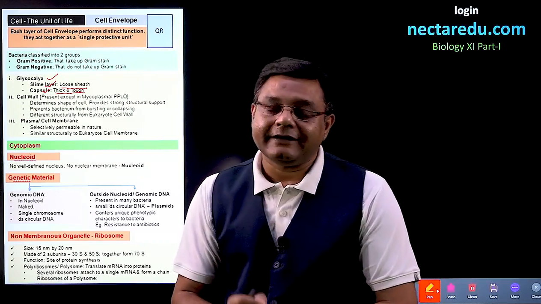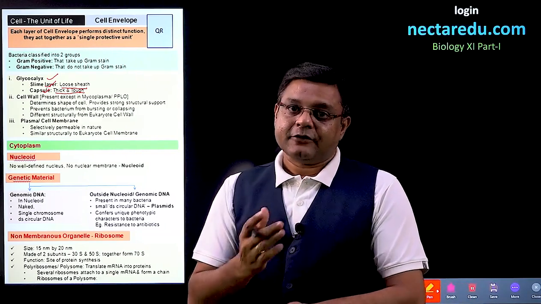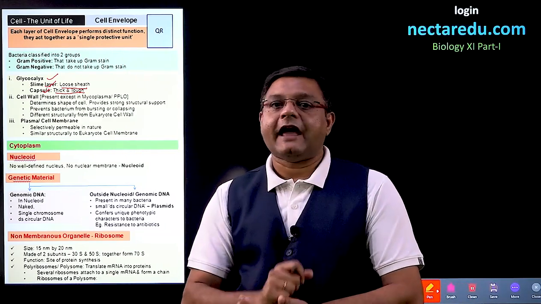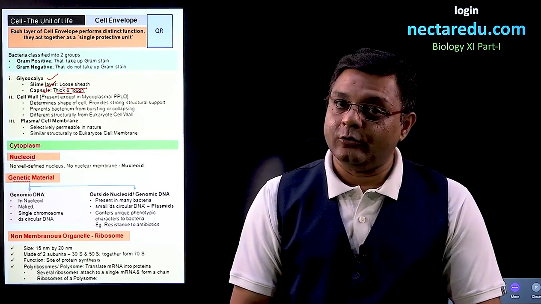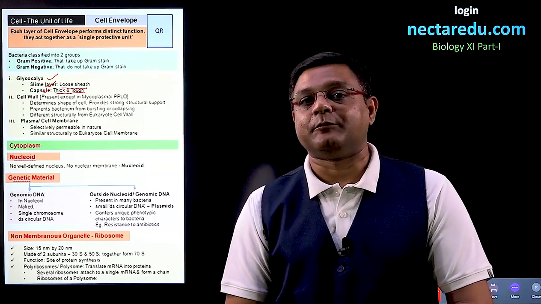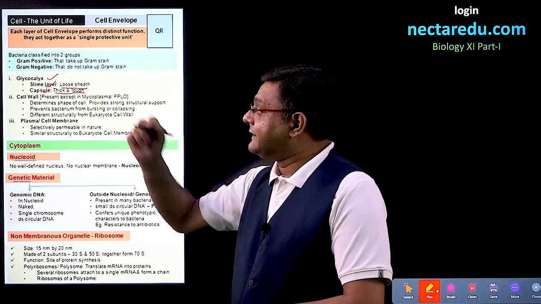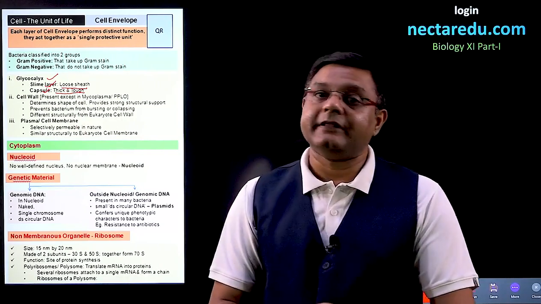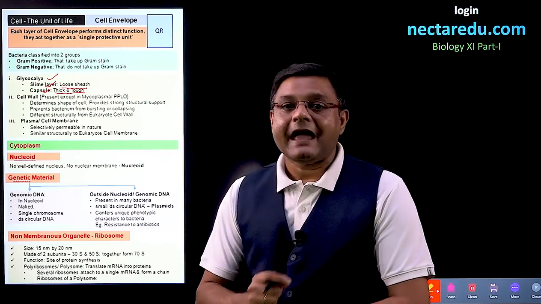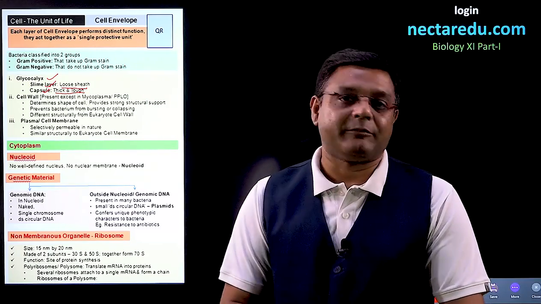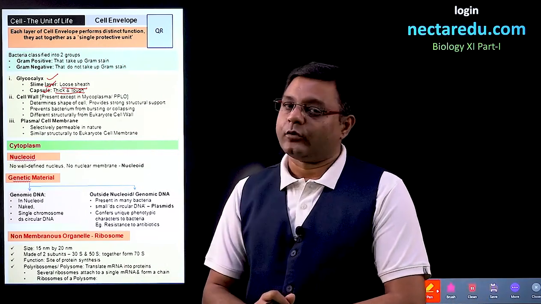The cell wall is present in prokaryotic cells as well as eukaryotic cells, but the structure is different. The cell wall of bacteria has peptidoglycans, but the cell wall of eukaryotic cells is mainly made of cellulose. What are the functions of the cell wall? It is rigid, so it determines the shape of the cell. It provides very strong structural support to bacteria, and it prevents bursting or collapsing of the bacterial cells. So the cell wall is very important for a prokaryotic cell.